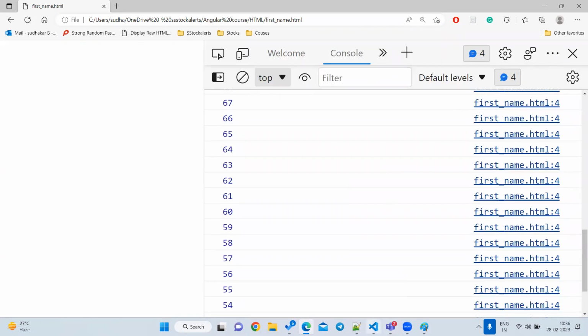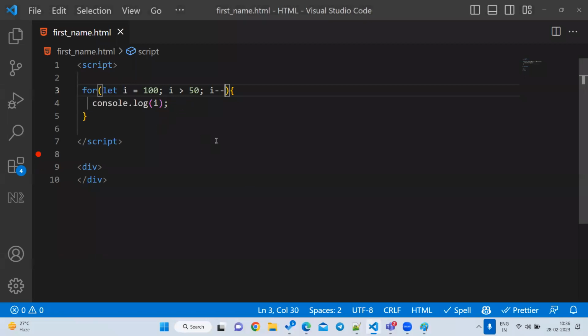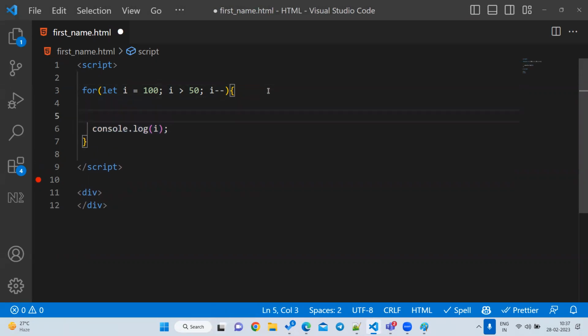Now we will do one crazy stuff here. Suppose I want to print only even numbers. Now you know how to print the even numbers, right? Here we are writing all the numbers. Now I need to tell the browser, don't execute all console.log statements, I want to print only even numbers. So write an even number check: if i % 2 == 0, then this is an even number only, right?